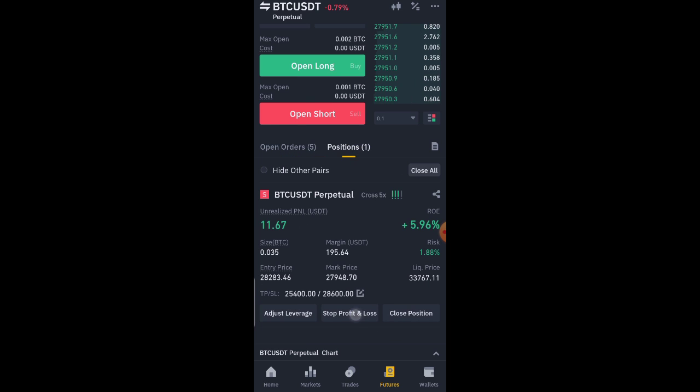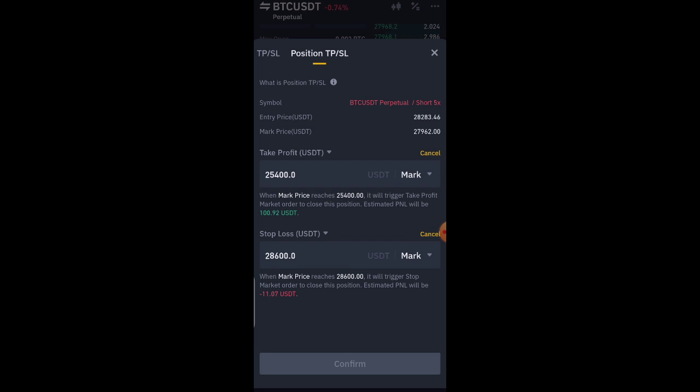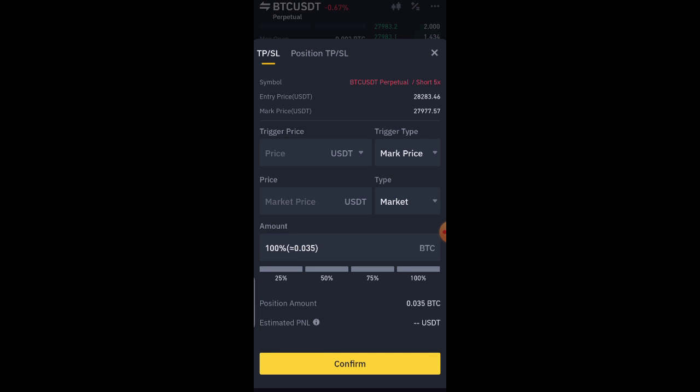So click on this stop profit. As you can see, I'm having take profit here, stop loss, or the next one is position TP or stop loss. This one is the one we've already set at the beginning, when you enter the market if you're using market order. But the one you want to use is this one. So I'm just going to click on it.